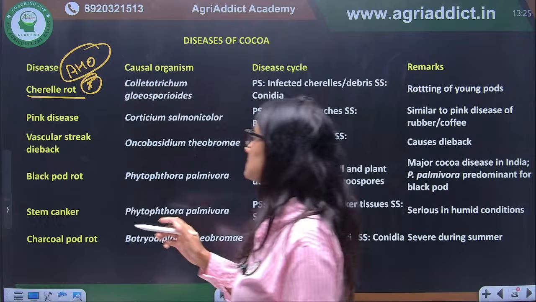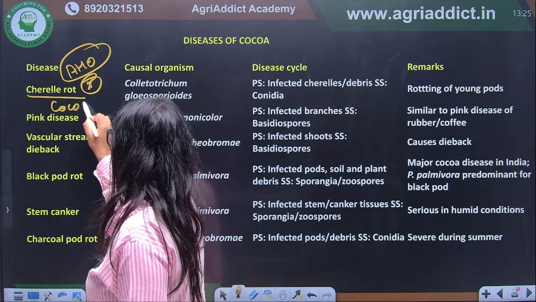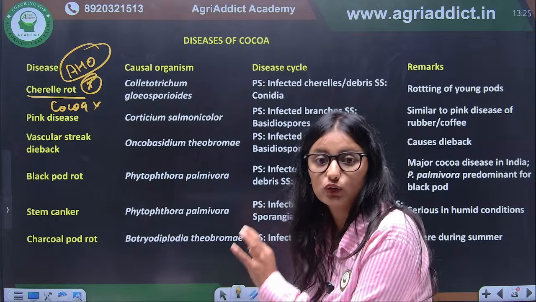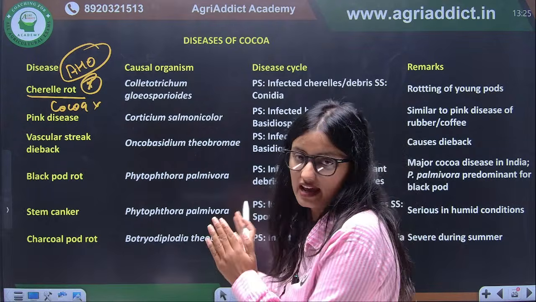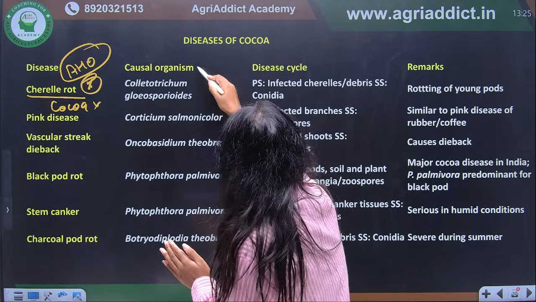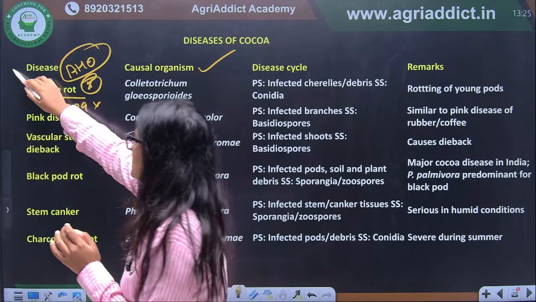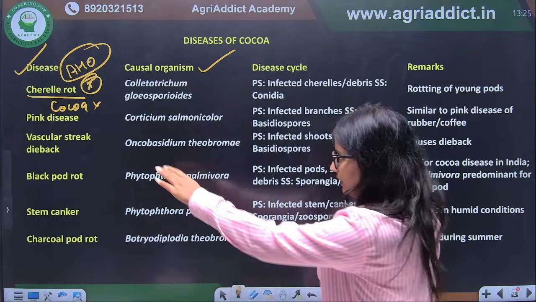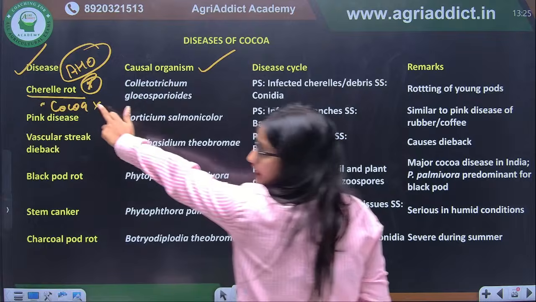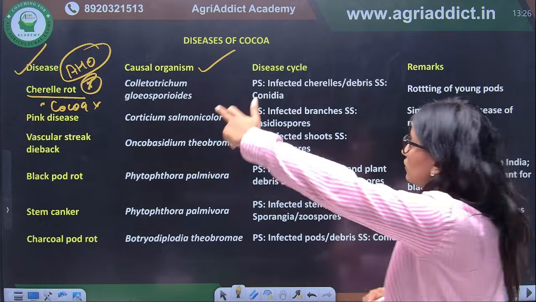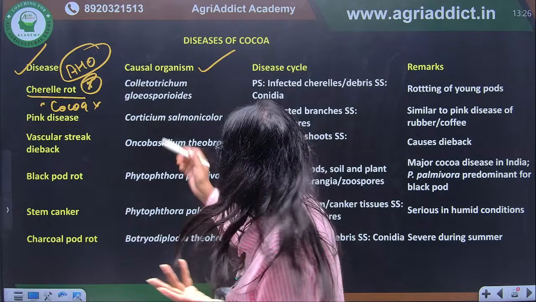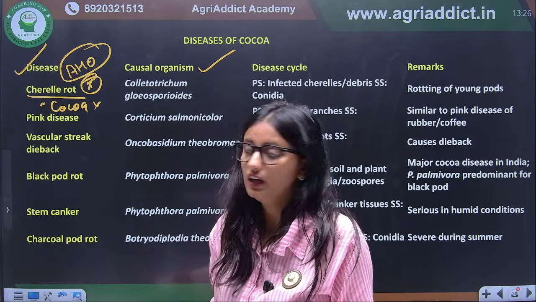So it is a disease of cocoa. Now here I have listed all the diseases, and you have to learn each disease with its causal organism, because they are directly asking you. In your exam it was asked, Shirley rot is a disease of which crop? So it is cocoa. Otherwise they can ask what is the causal organism of this Shirley rot?